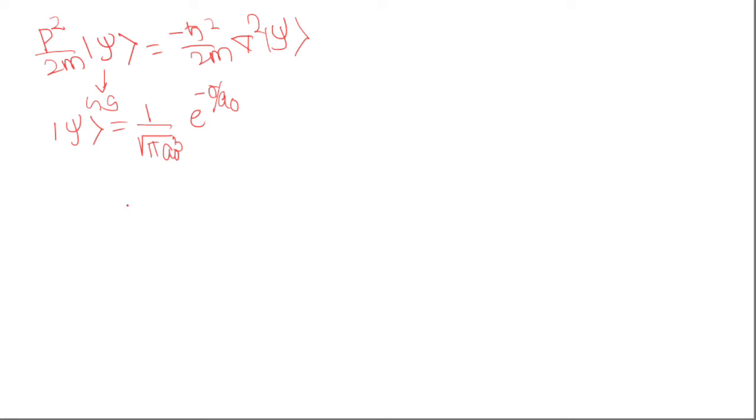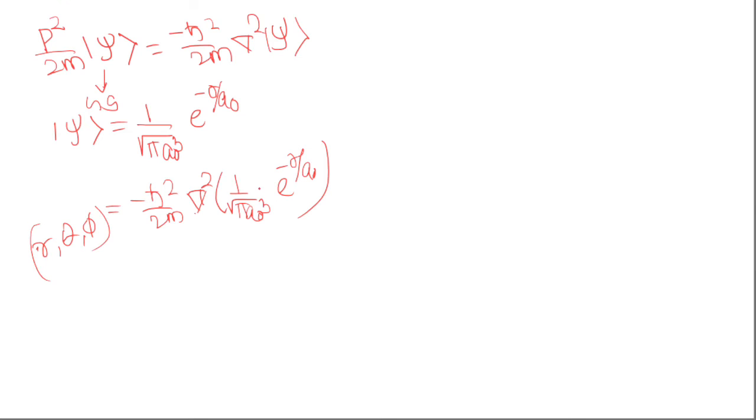So here it will be minus h cut square by 2m del square acting on 1 by square root of pi a naught cube exponential minus r by a naught. To calculate this, you have to express this Laplacian in terms of spherical polar coordinates r, theta, phi, because the wave function is in terms of r.